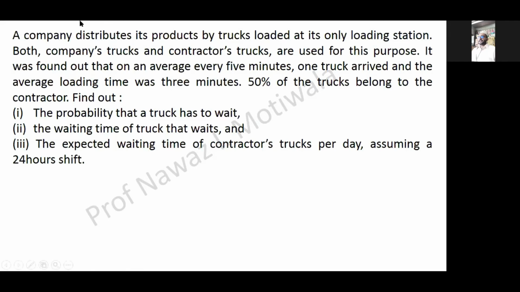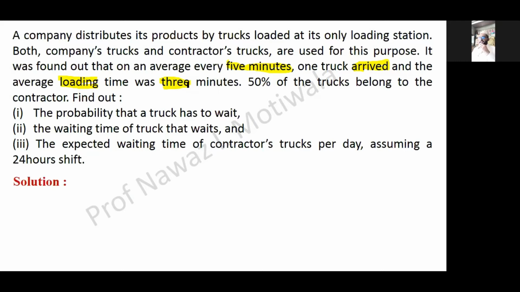So by reading the question, first we need to find out what is the main data which is given. It was found that on an average every 5 minutes one truck arrived, so the arrival time is 5 minutes, and the average loading time, which becomes the service time, was 3 minutes. This was the main data which we need to extract. As it is in minutes, we have to convert it into standard form, either per hour or per minute or per day. So let us start converting into per hour.